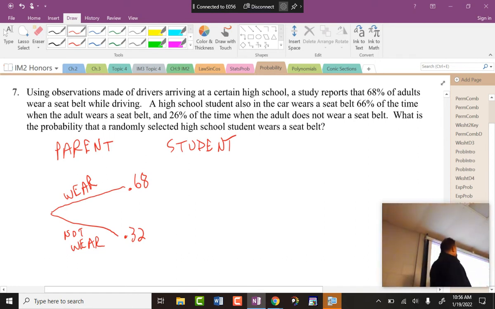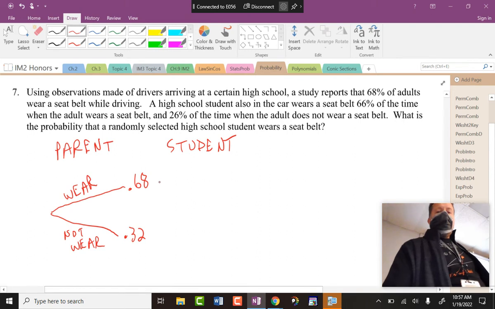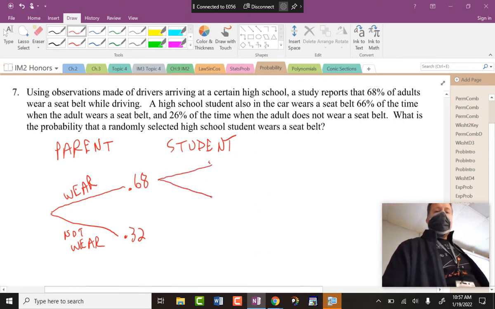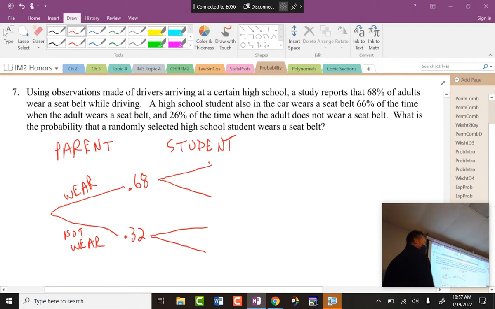This is the whole idea that these should add up to 100% of the possibilities. Okay. Then the students. Well, here's why we have to have two trees here. You could be from a family that ingrains it in your head, or from a family that does not. My family is the top. My sister's family is the bottom.